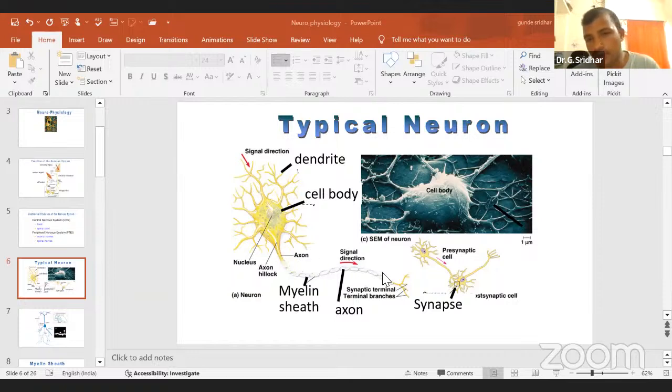Then coming to the axon, the axon is a big branch which is covered by a myelin sheath. Sir, why is there a need for the myelin sheath? For example, if you see in our homes, we are finding electric wires.